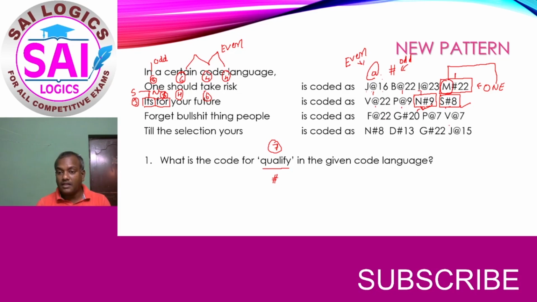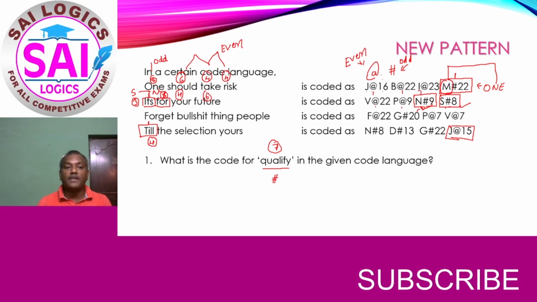So here in this last sentence we have got only one at the rate. If you analyze, it will be very easy. At the rate means an even number of letters. So only an even number of letters is here. Here we have got 4 letters, that is an even number. And see whether J has any relation with any of these letters. Yes, I is there. I's next letter is J.